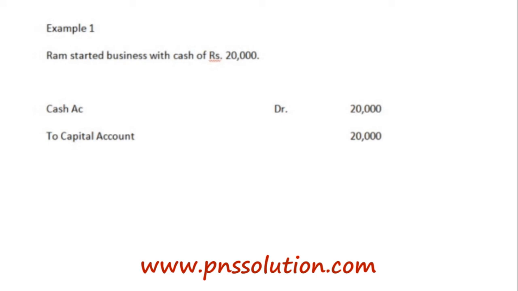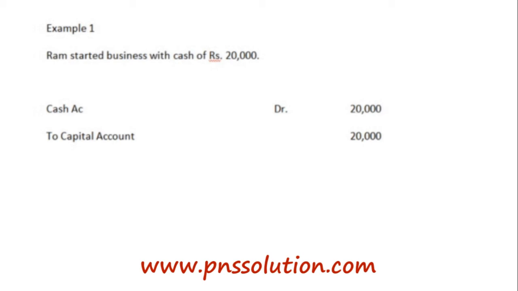While as per the modern approach, cash is an asset and it is increasing, so we debit cash account, and capital is also increasing, so we credit capital account. Hence the journal entry will be cash account debit to capital account.